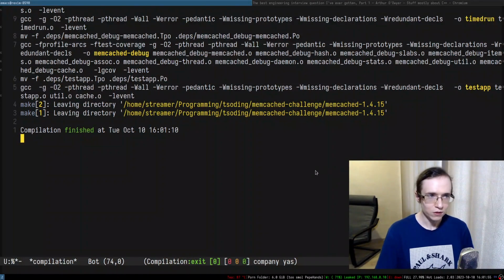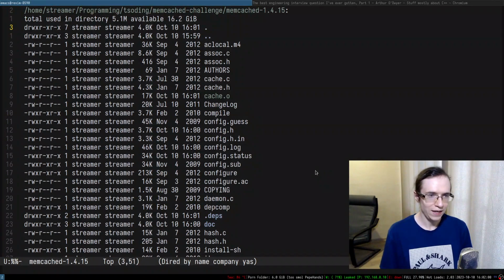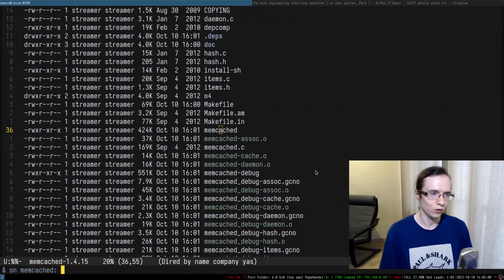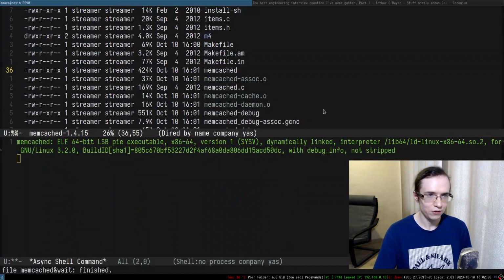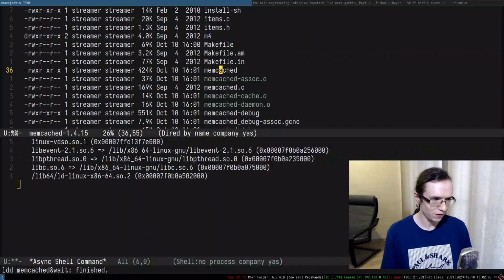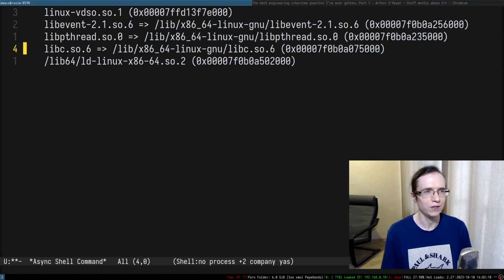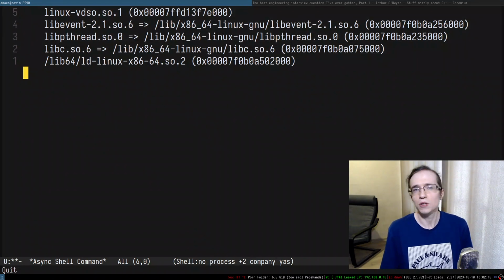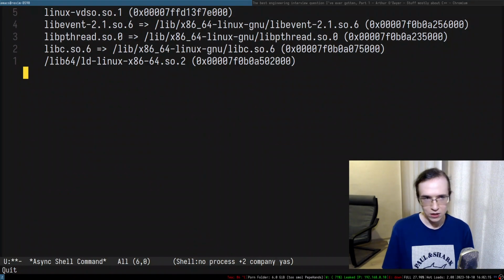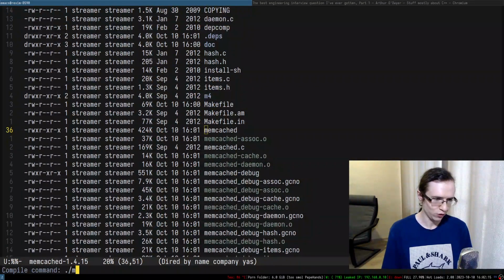It seems to be built, and we should have a memcached executable. There we go, here is the executable, ELF64 and so on. Do we have any dependencies? It doesn't really have that many dependencies. It's a very simple application, to be fair. In all fairness, memcached is a very simple application. We can try to run it.